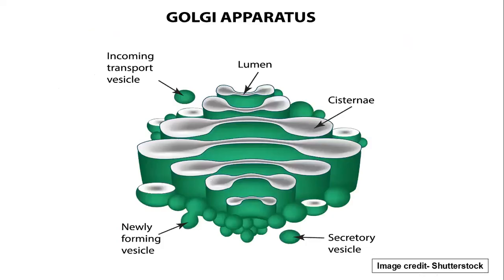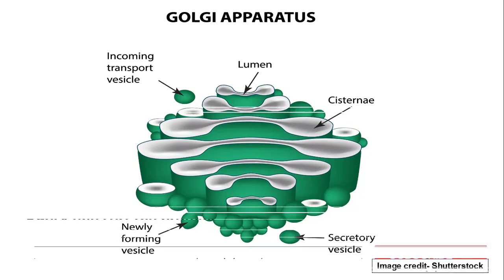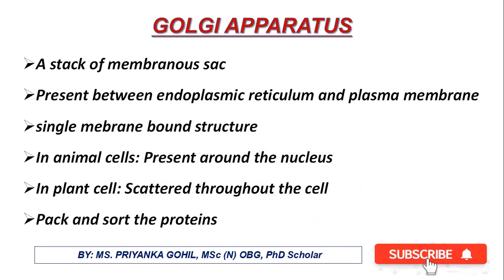Now here we have the structure of the Golgi apparatus. So you can see it is a membranous structure. Here it is having a lumen. Here it is having the cisternae, and this is the incoming transport vesicle which will enter into the Golgi apparatus. Then here there is newly formed vesicle, and here is the separated secretory vesicle which will come out from the Golgi apparatus.